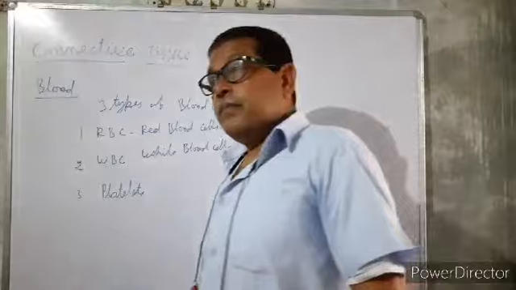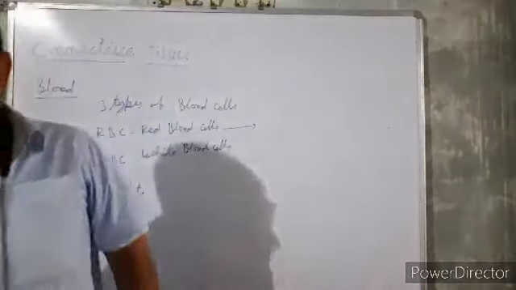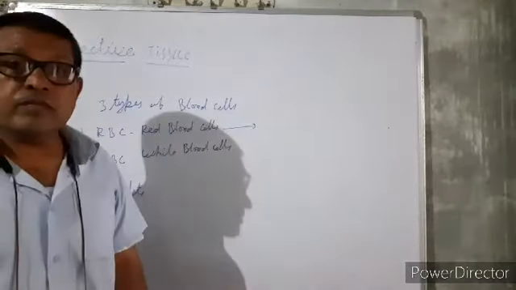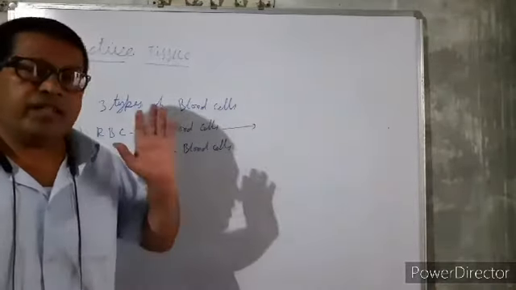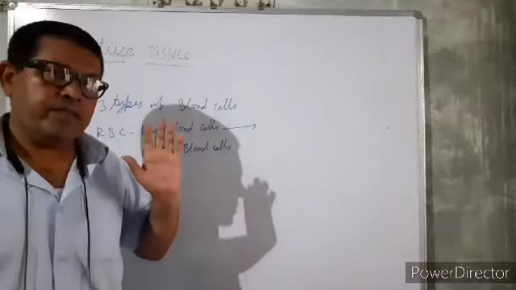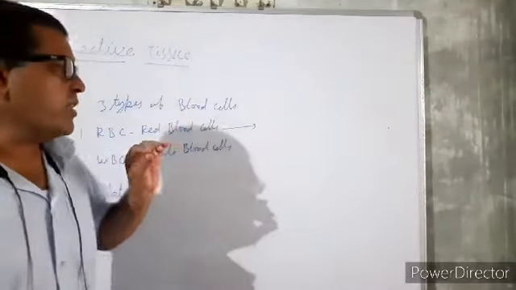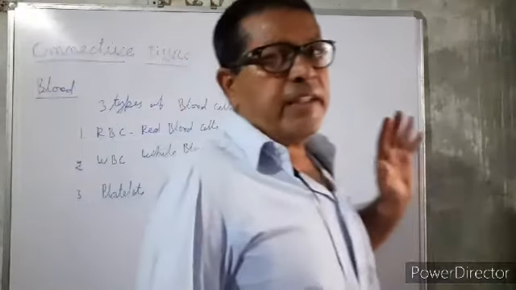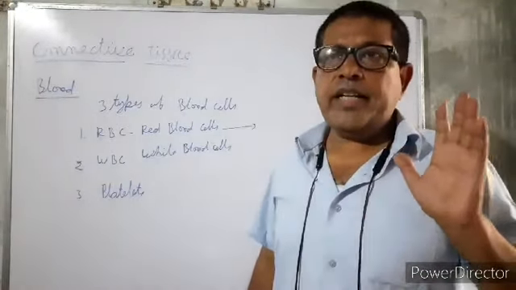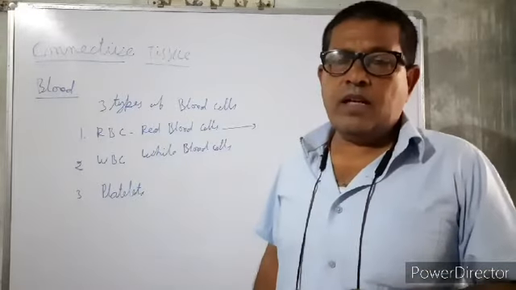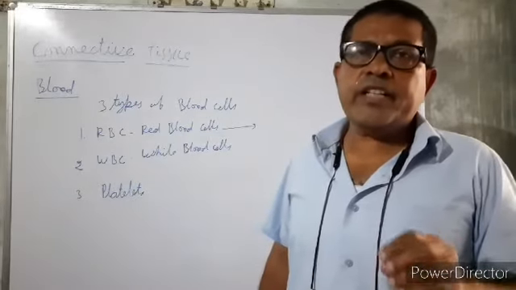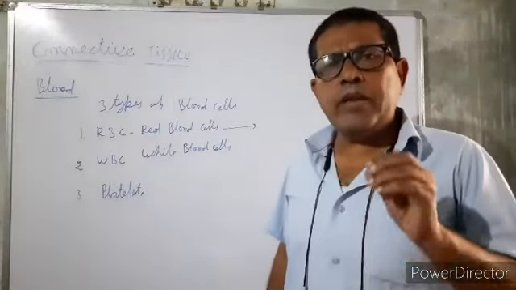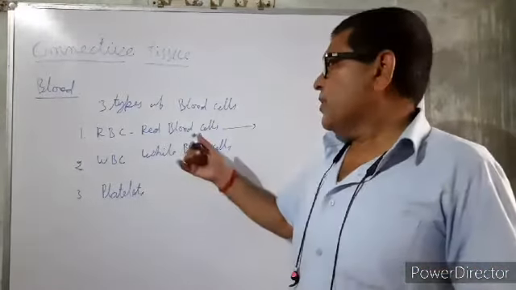The hemoglobin of the blood is meant for the transportation of oxygen. It transports both oxygen and carbon dioxide, but mainly it transports the oxygen.